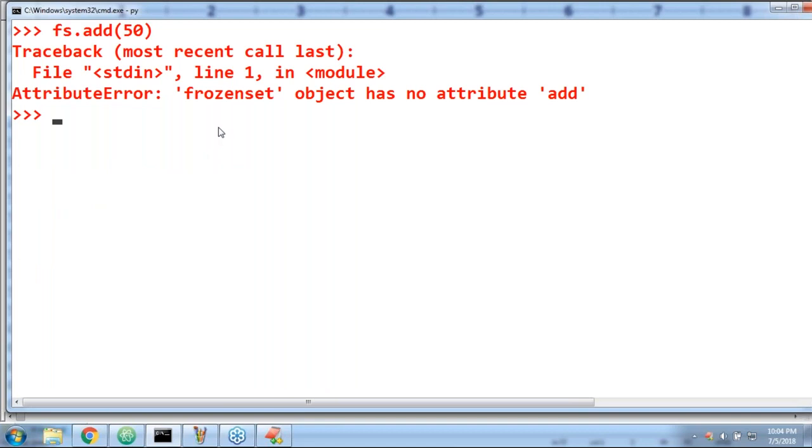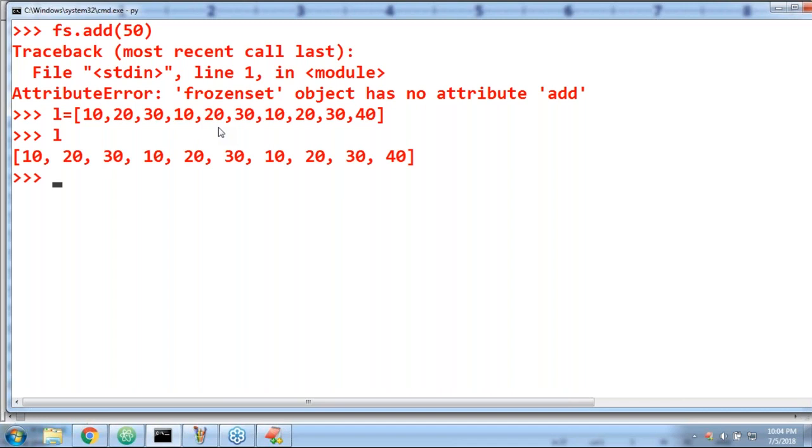Observe that. L is equal to 10, 20, 30, 10, 20, 30, 10, 20, 30, 40. This is my list, perfectly allowed. S is equal to set of L. Let me print S: 40, 10, 20, 30.